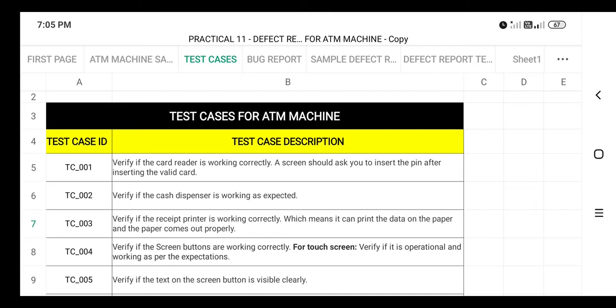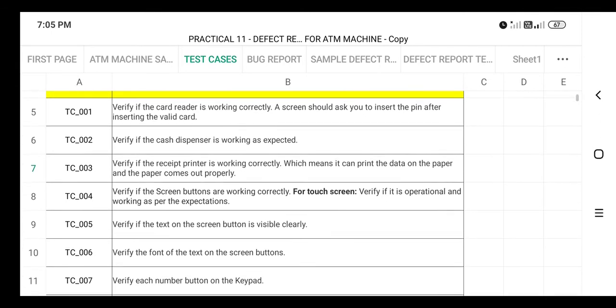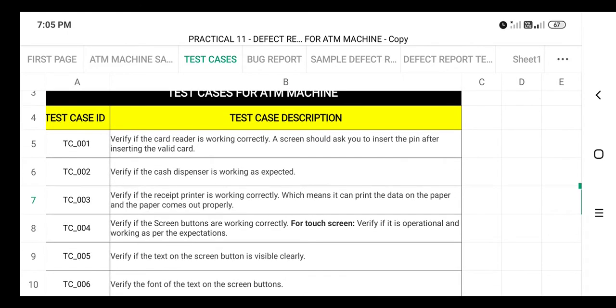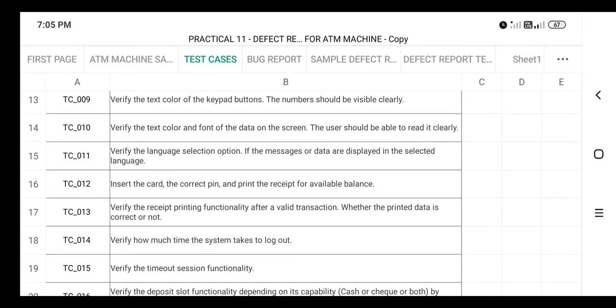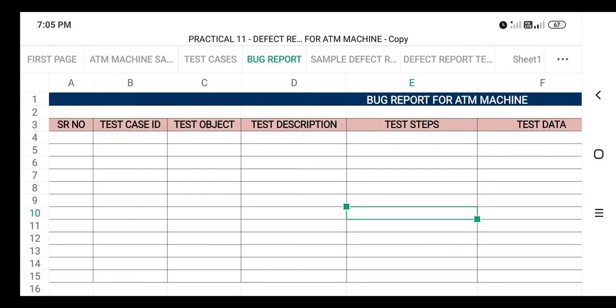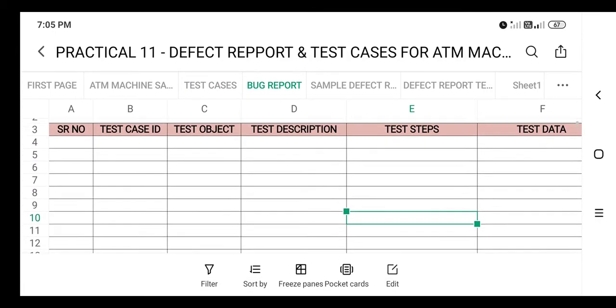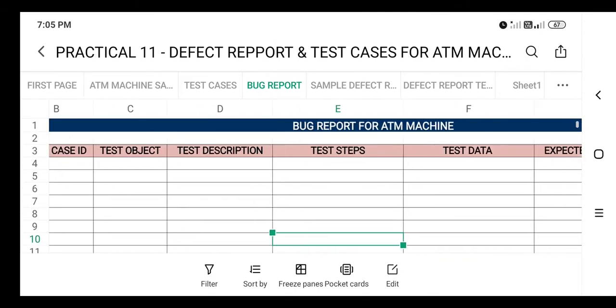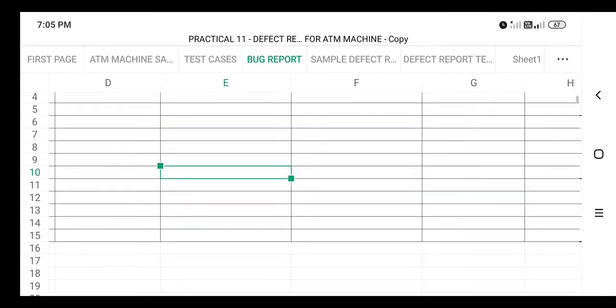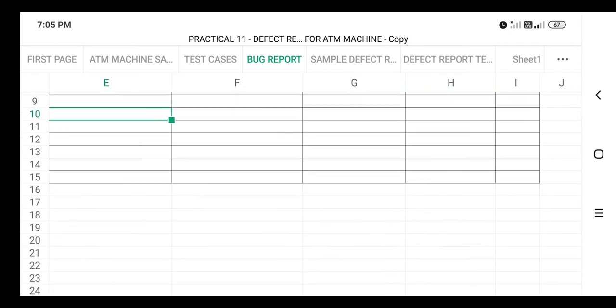According to your experience, assume some things and prepare a bug report for these test cases, and try to find the bug. After finding the bug, you need to prepare a bug report.